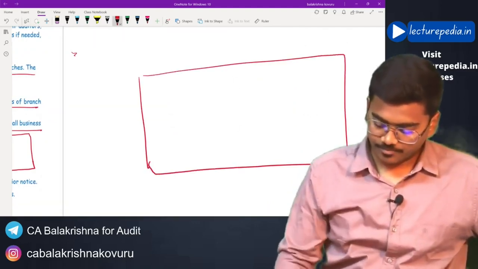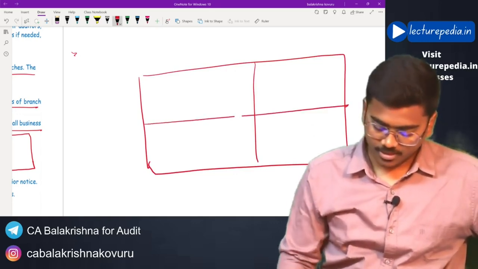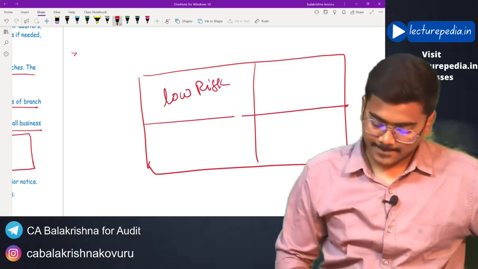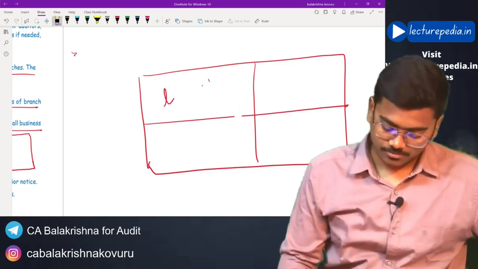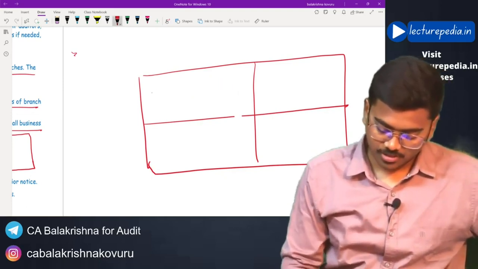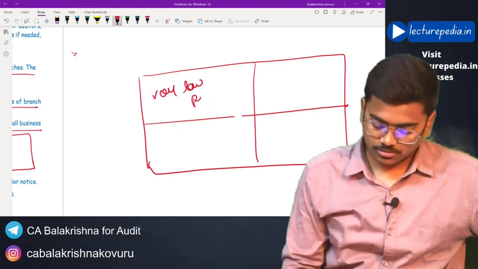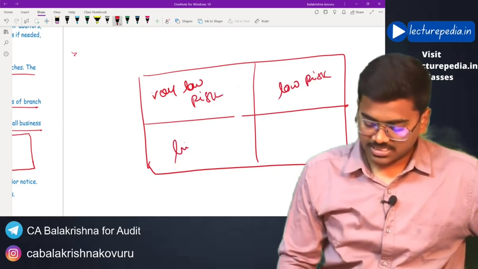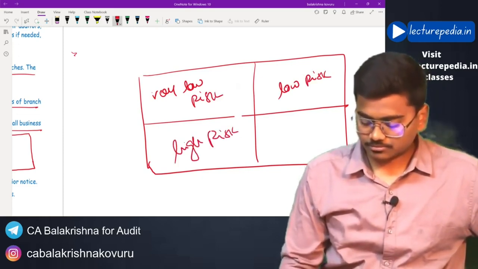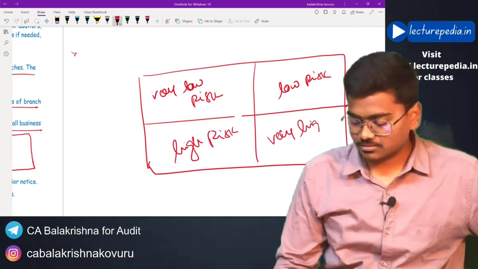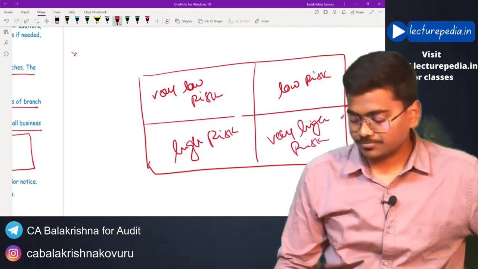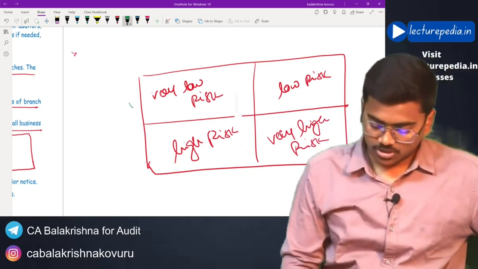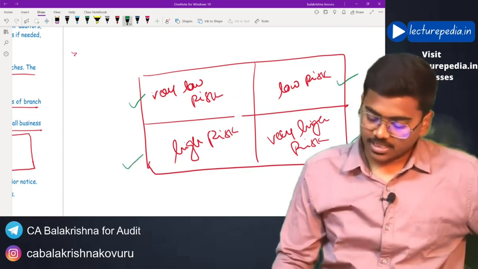Let's say very low risk, low risk, high risk, very high risk. The auditor will classify all the risks into these 4 categories. Like this, he will prepare a risk matrix.